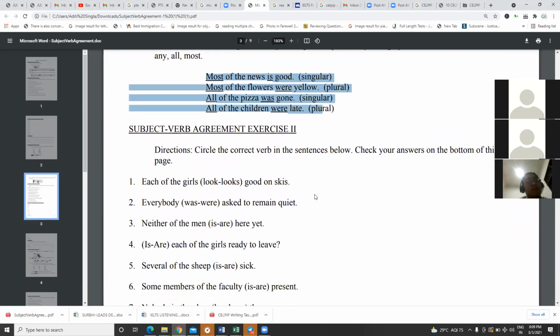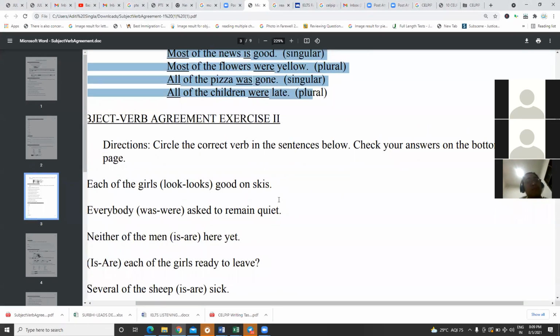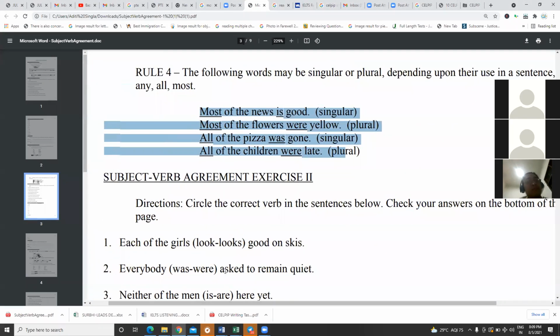I think we're sorted on this. So I'm going to give you the time to solve questions number 1, 2, and 3. And you can always use the comment section to comment your answers.